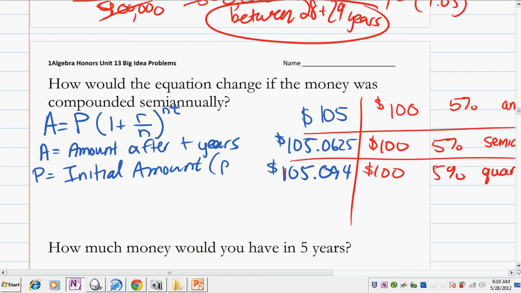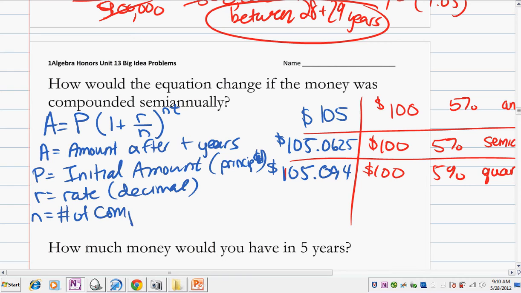That's why P, principal. R is your rate as a decimal. N is number of compounds, number of times you look in the account per year. And T is time.